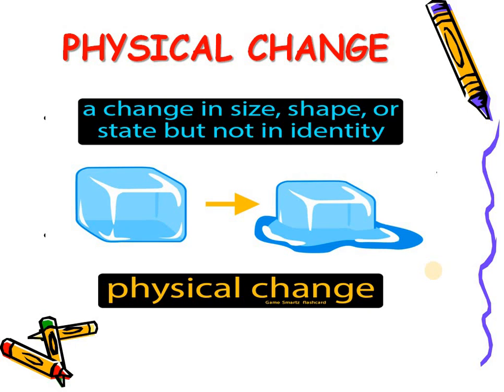For example, in physical change, a change in size, shape, or shade but not in identity, like the melting of ice. This ice, when it melts, will form liquid water. But this ice is made up of water, so water remains as such, only the state of the water changes.